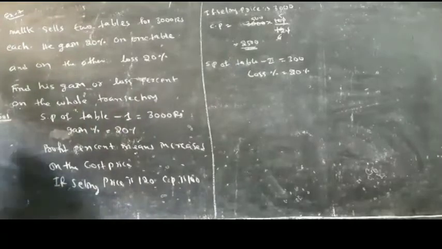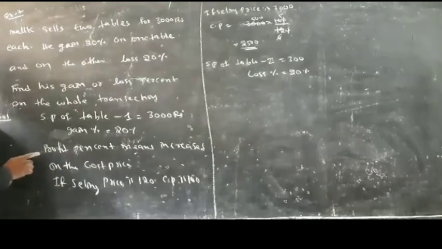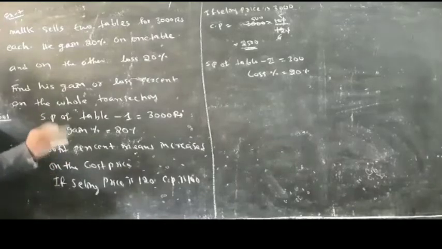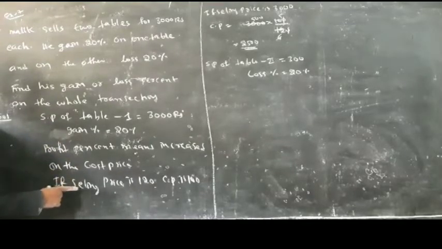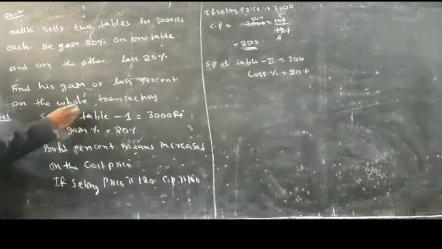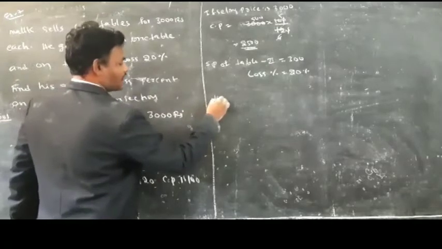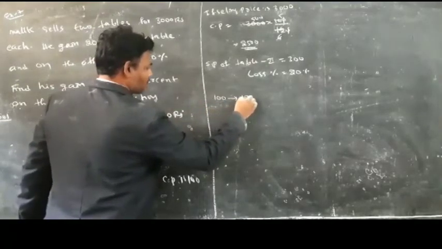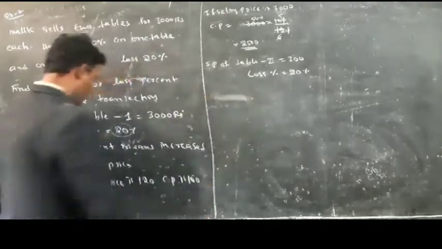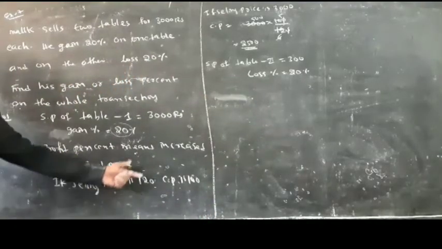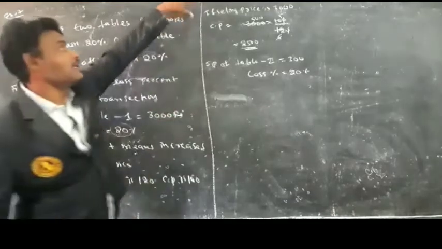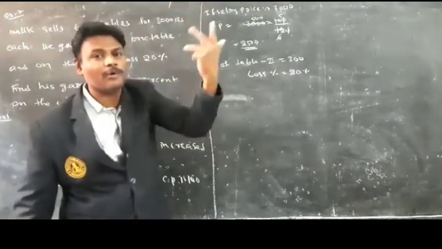You have to find. See, selling price of table 1 is equal to 3000 rupees. I don't know what the cost price is. See, profit percentage is nothing but the increase over cost price. For example, if the selling price is 120, then what about the cost price? 100. Why? Because here the gain is 20%. It means if the cost price is 100, then the selling price is 120 by gaining 20%. But here, if the selling price is 3000, then what about the cost price?